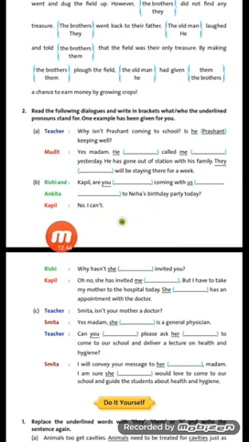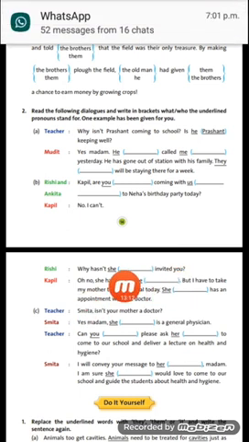Now Kapil is saying no, I can't. Now Rishi is inquiring again, why hasn't she dash invited you? Now who can give an invitation? Who is having some function? Neha, as it is Neha's birthday party. So Rishi is asking why hasn't she? So "she" stands for Neha. Why hasn't Neha invited you? So here we will write Neha.